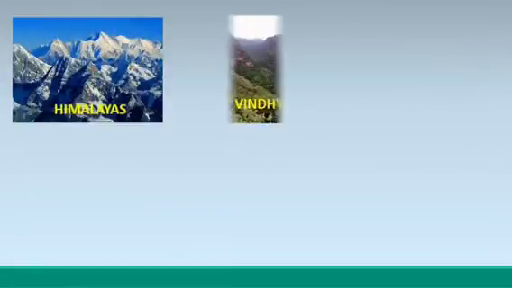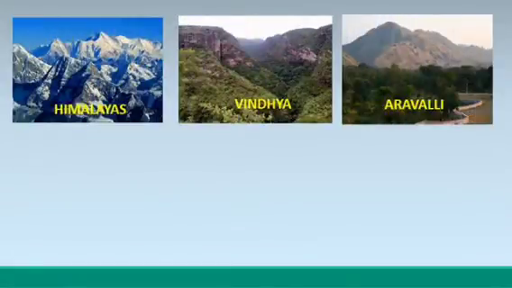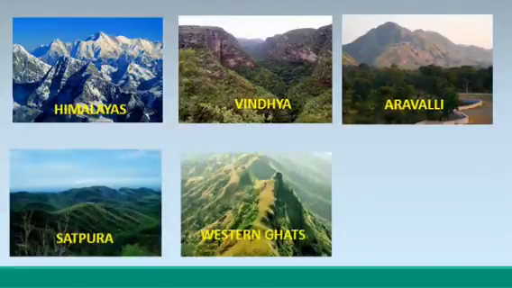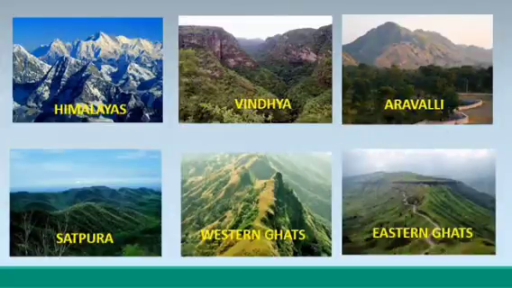India is surrounded by several mountains such as Himalayas, Vindhya, Aravali, Satpura, Western Ghats or Sahyadri ranges and Eastern Ghats. These are some of the very important mountain ranges located in India.